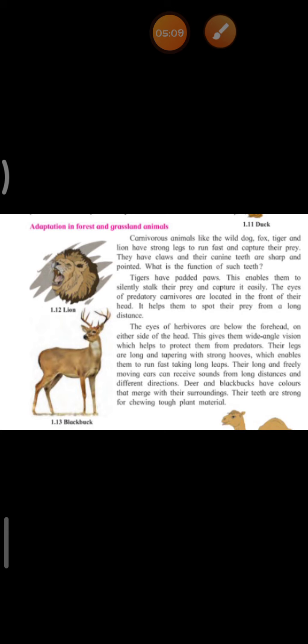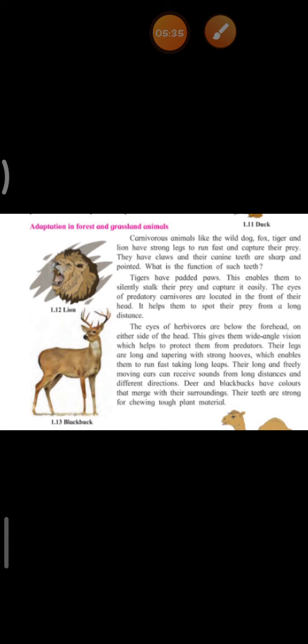The eyes of predatory carnivores are located in front of their head. Why is it so, children? This helps them to spot their prey from a long distance.